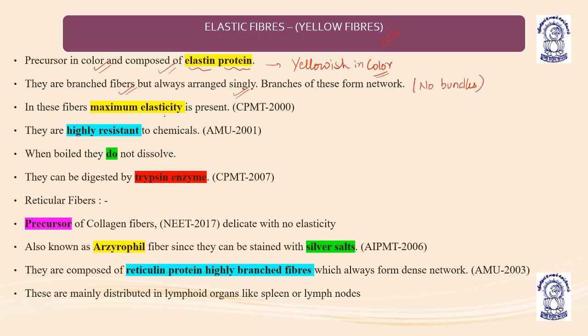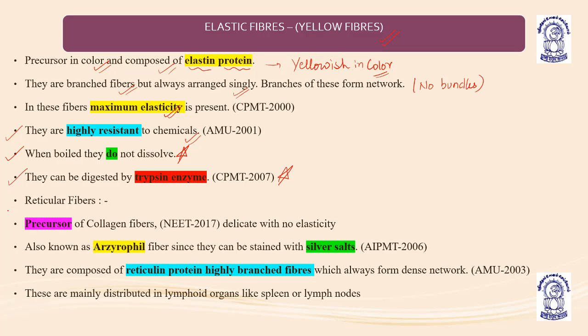In these fibers, the elasticity is maximum. It is a point from the Combined Pre-Medical Test 2000, that elastin fibers, or elastic fibers, have maximum elasticity. They are highly resistant to chemicals. When they are boiled, they do not dissolve. So it is an important point: when these fibers are boiled, they do not dissolve, while the collagen fibers are converted into gelatin. Understood? Now, they can be digested by trypsin enzyme. The collagen fibers can be digested by pepsin enzyme, and the elastic fibers can be digested by trypsin enzyme.